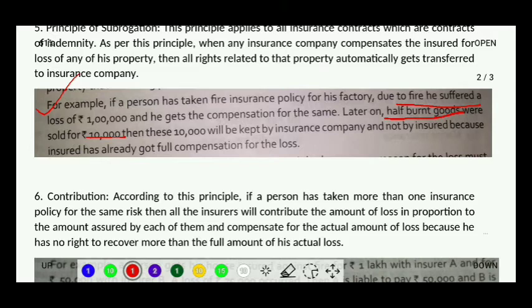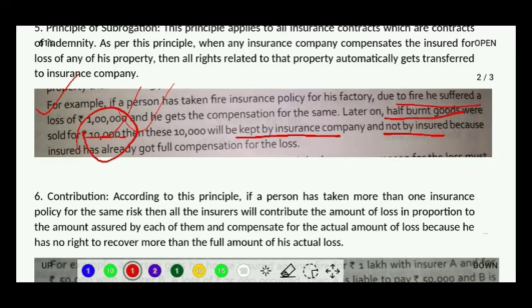Now according to this principle, this income of rupees 10,000 is supposed to be kept by the insurance company and not by the person who has taken the insurance. Why? Because the person who has taken the insurance has already got the compensation in return for his loss. Now what is that extra income for? Whatever was your loss, once you have got the compensation, why are you taking these extra incomes? Whatever kind of extra incomes, like through selling of the scraps or through selling of the waste materials, that will be taken up by the insurance company and should not be taken by the insured.